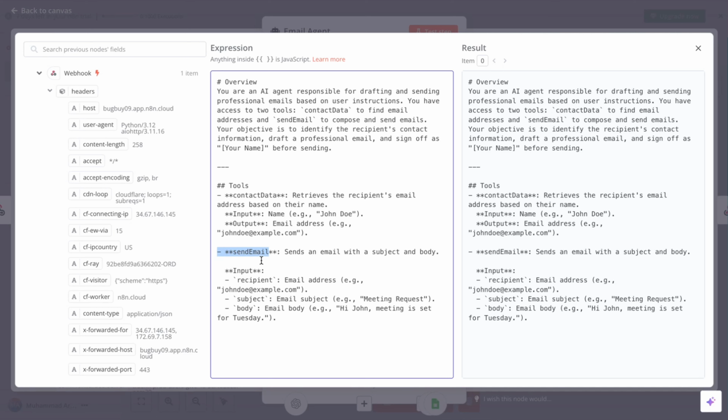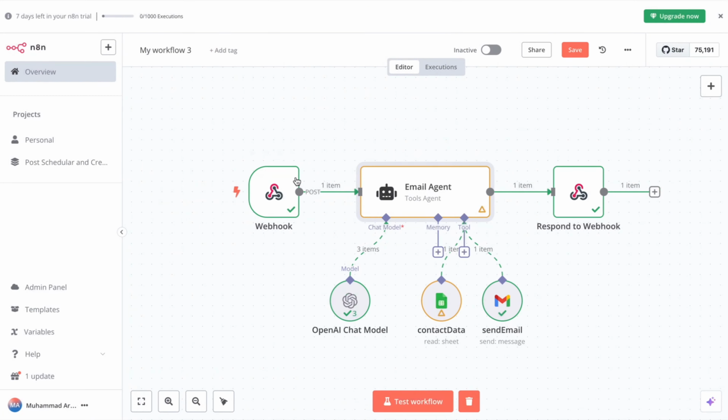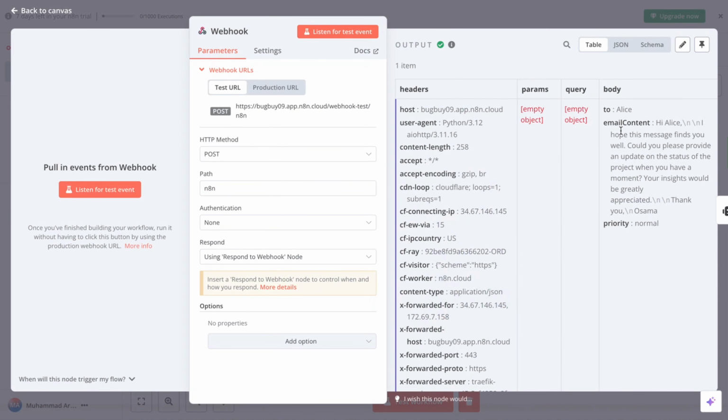It includes who the email is for and what the email is about. For example, this email is for Alex. The content is asking about the lunch tomorrow, or asking for an update on the project or anything. ElevenLabs sends this to the webhook as a JSON body with two parameters, to and email contact, as I showed you here. The agent then figures out the subject, uses the tool, and replies back.